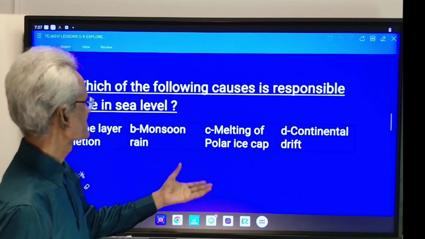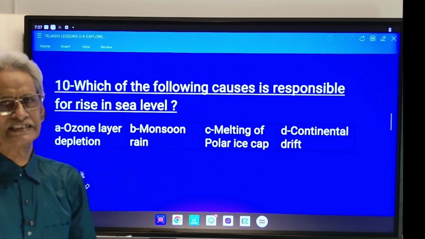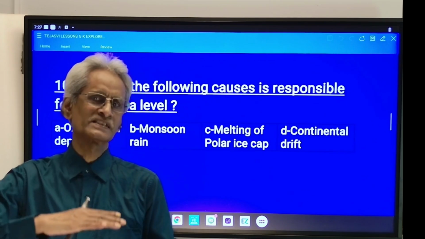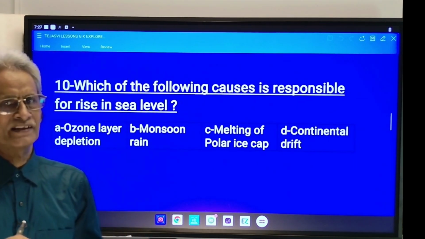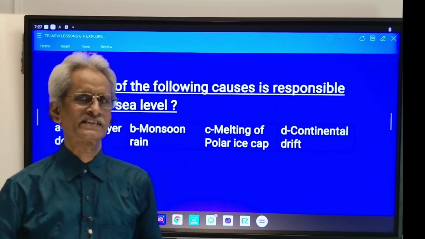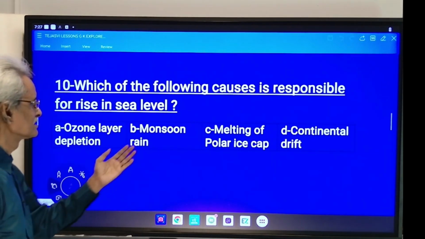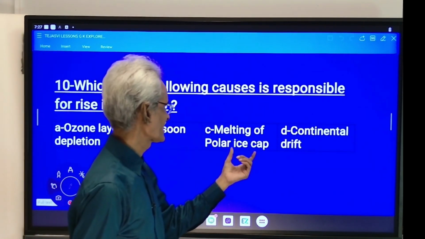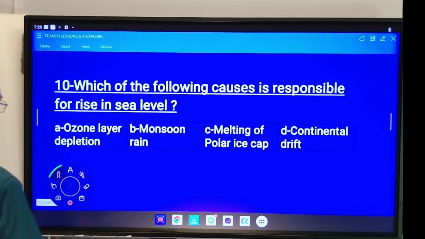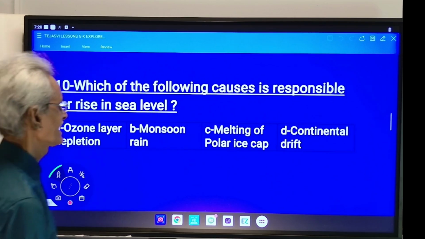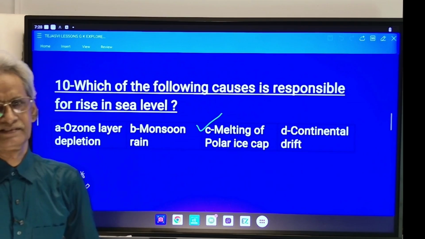The water level of the sea increases year by year. So C is the correct answer. It is melting of polar ice.